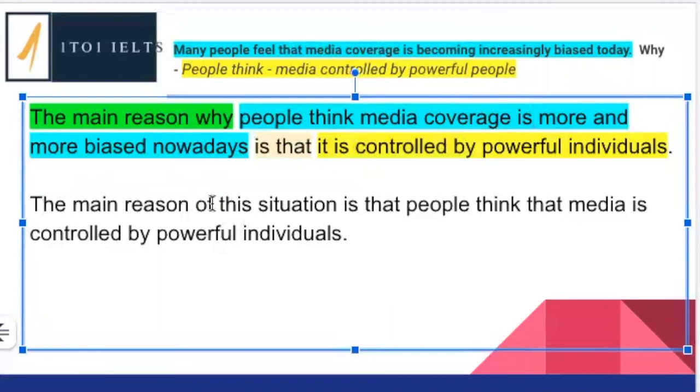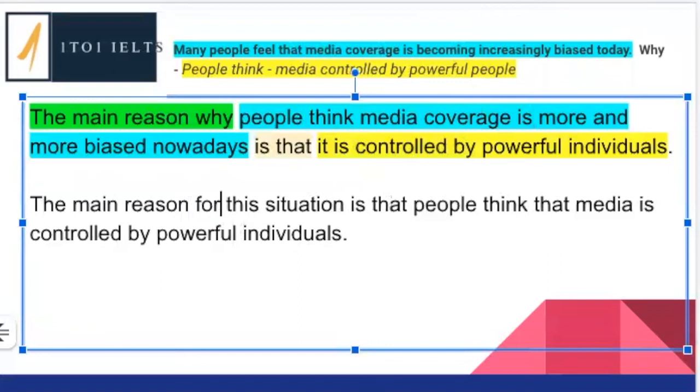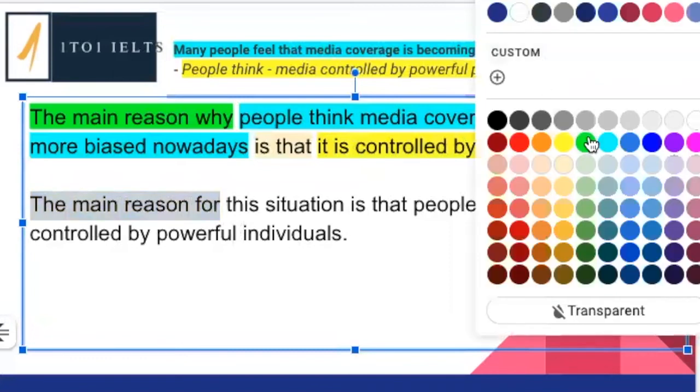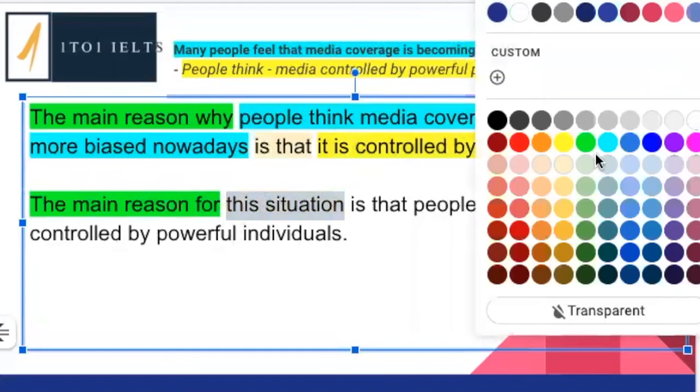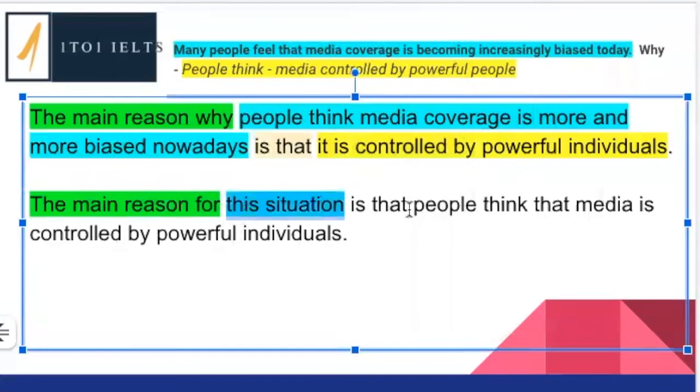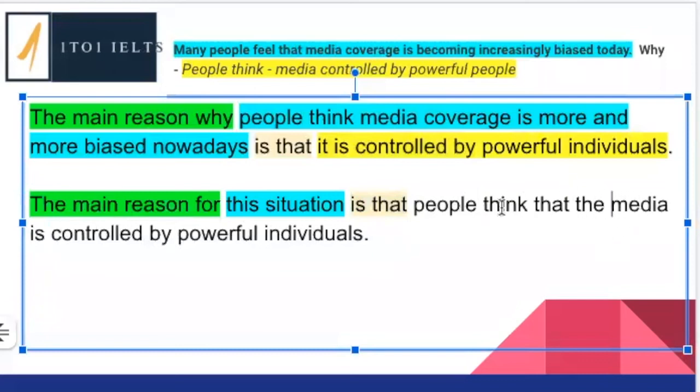So the main reason, we don't say main reason of, you can say main reason for this situation is that people think that, as we mentioned before, we're always going to refer to media as the media. People think that the media is controlled by powerful individuals.